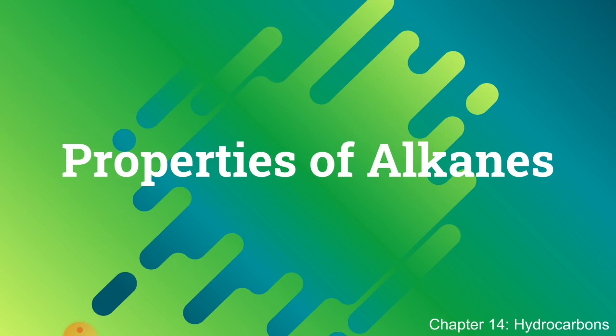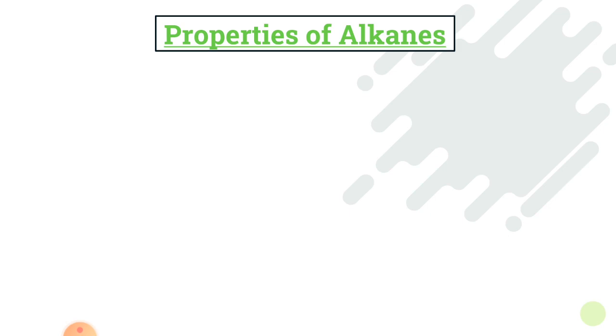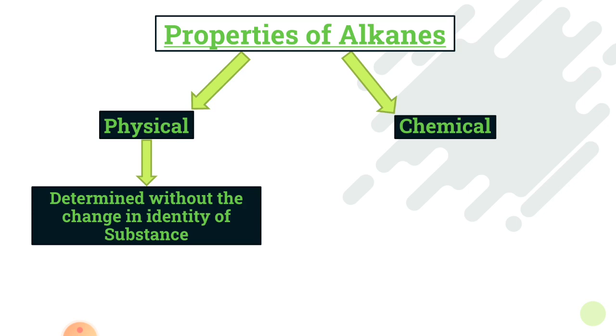In our today's lecture, we will discuss properties of the alkanes. For any organic compound, today we are discussing alkanes, so we will discuss the properties of alkane. For any organic compound, the properties are of two kinds: chemical properties as well as the physical properties. Now let's discuss what are the physical properties. Physical properties are the properties which are determined without the change in the identity of a substance.